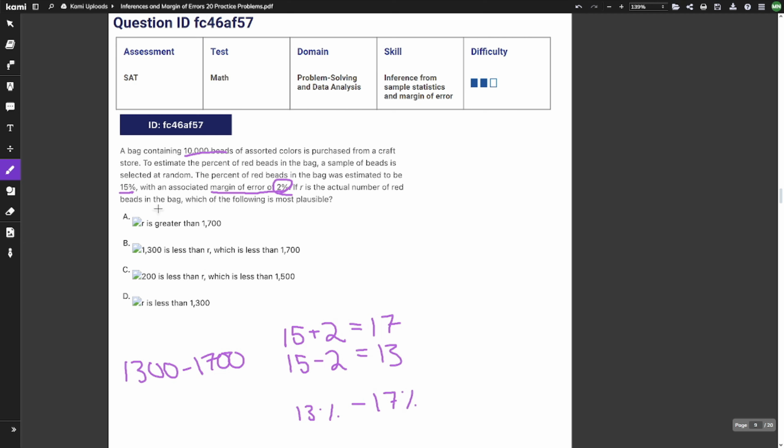So let's look at our answer choices. A. R is greater than 1700. Well, that's not in our range, so no. B. 1300 is less than R, which is less than 1700. Weird way to say it's between 1300 and 1700, but yeah, that's our answer. C. 200 is less than R, which is less than 1500. Yeah, I don't know where they got 200 and 1500 from, but no. And then D. R is less than 1300. Once again, it's not in our range, so no.